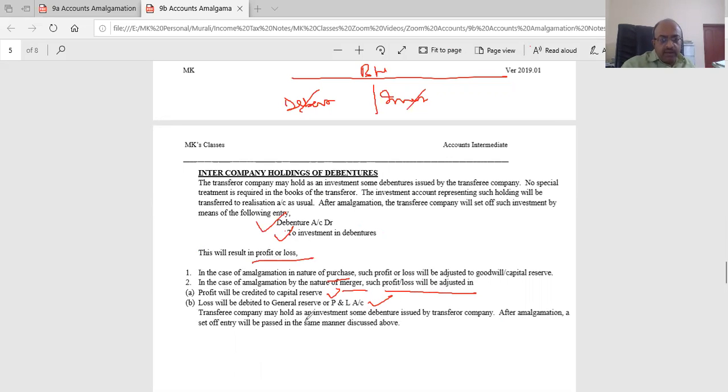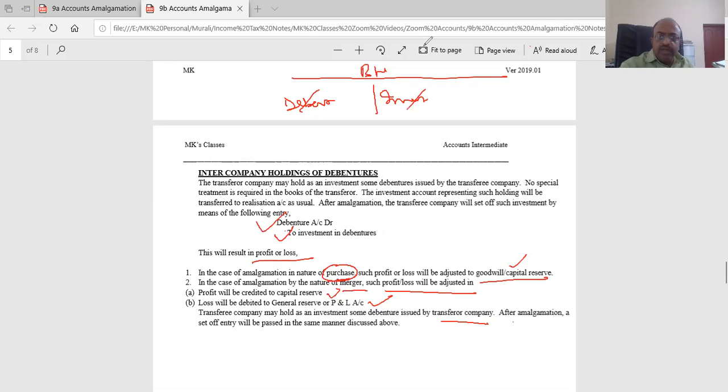Now, if it is in the nature of purchase, we'll come to that later. If it is in the nature of purchase, it will be adjusted against goodwill or capital reserve. So these things you have to take care of and remember. Otherwise, you cannot write it. It's not very complicated, but read merger first and then purchase. If it is merger and it's a profit, credit capital reserve. If it's a loss, you debit general reserve or profit and loss account. In the case of purchase, such profit or loss will be adjusted with goodwill or capital reserve.